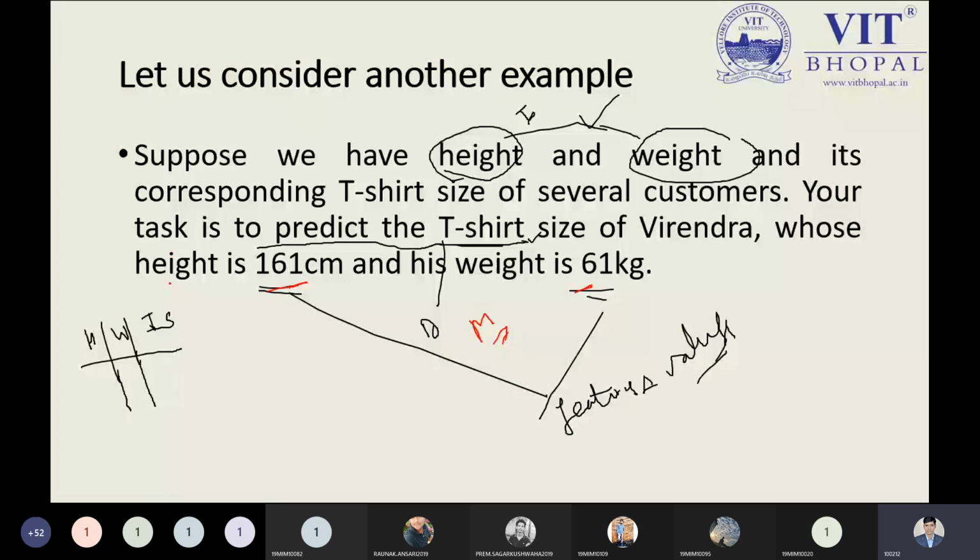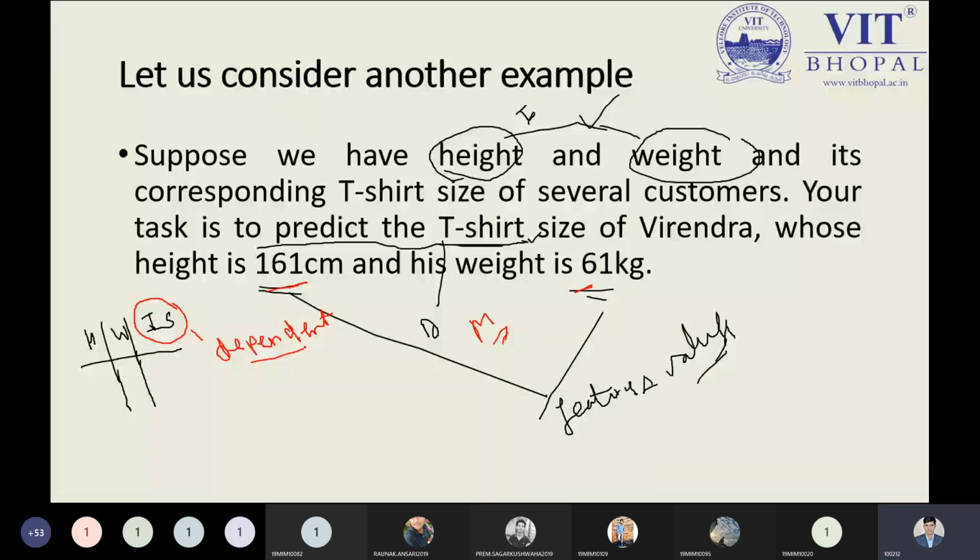Yes, of course, based on the question. The question has not ended so far; we are going to the next part of the question. Your task is to predict the t-shirt size. It means the t-shirt size is our dependent variable. Why? Because we need to predict the t-shirt size, so that would be the dependent variable.